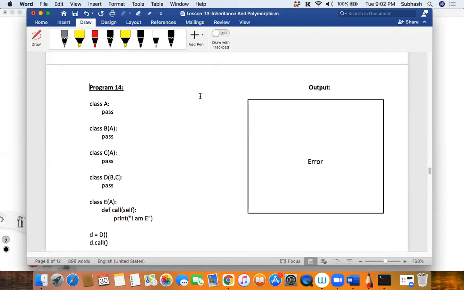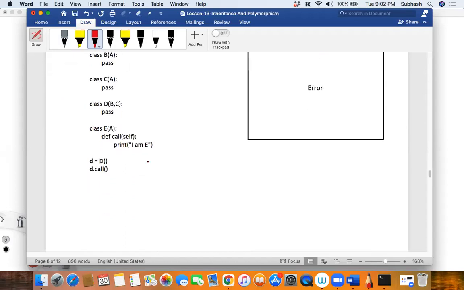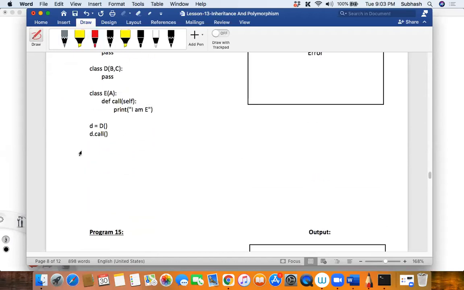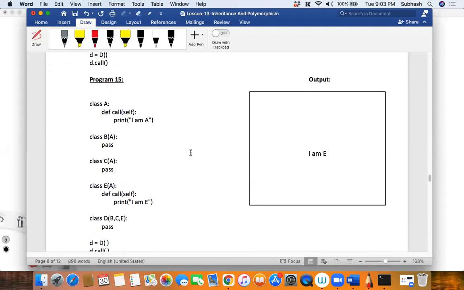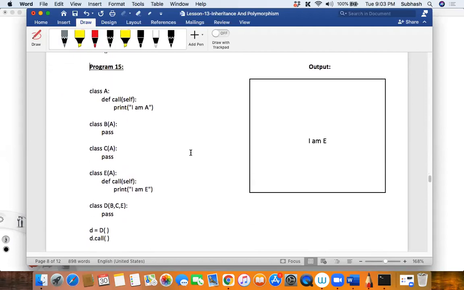So what happens over here? Okay, so is this the same program, my dear friends? I think it is the same program. Okay, it is the same program. Okay, so what happens in this case? Can you tell me what happens in this case?